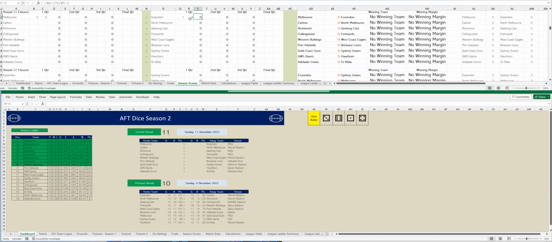All right, let's go to the second quarter. And Melbourne have kicked 2 goals, 1, which is 5 goals, 7. And Essendon have kicked 4 goals, 4, so that's 5 goals, 9. And at half-time, Essendon are in front by 2 points. Let's go to the third quarter. Melbourne's kicked 4 goals, 4, so that's 9 goals, 11. To Essendon, 6 goals, 4, so that's 11 goals, 13.